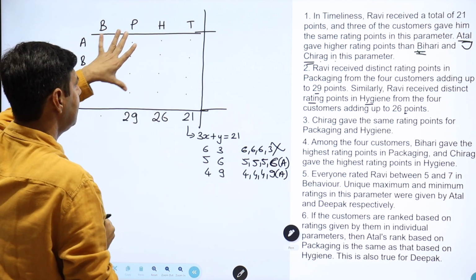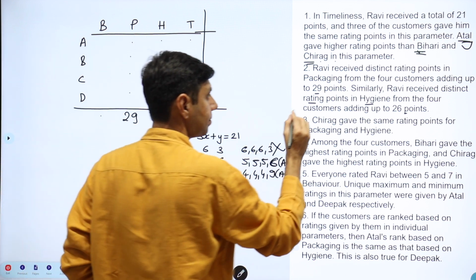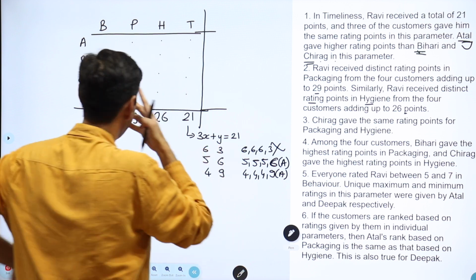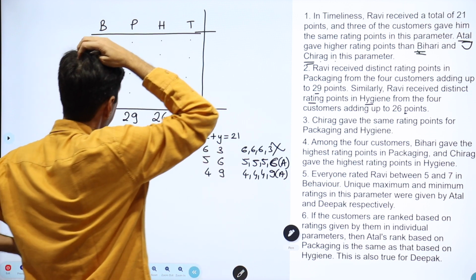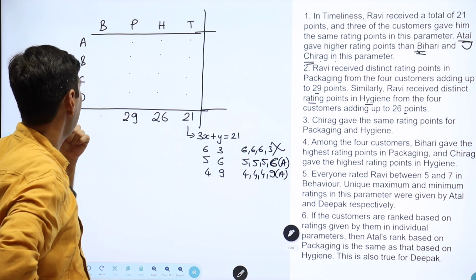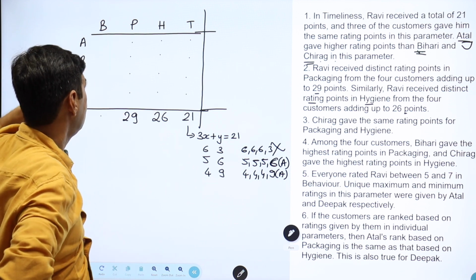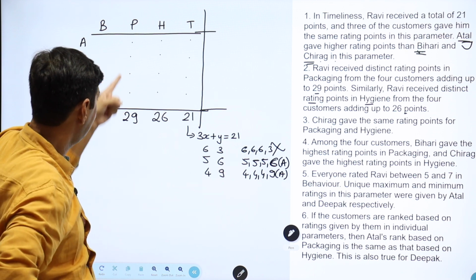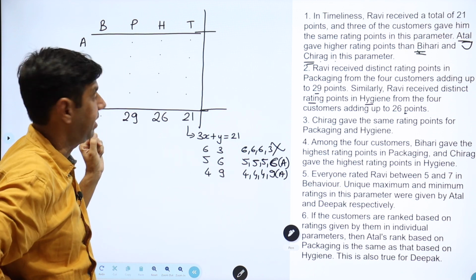Just remember, these are distinct. What you should realize is these are pretty high ratings from 4 customers. The maximum that someone can get is 9, 9, 9, 9, 4 nines are 36, so very high ratings, distinct.